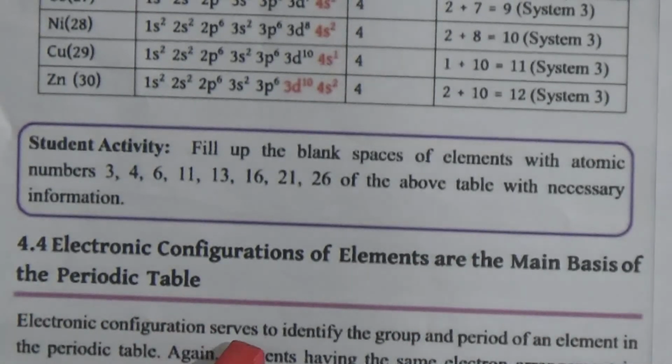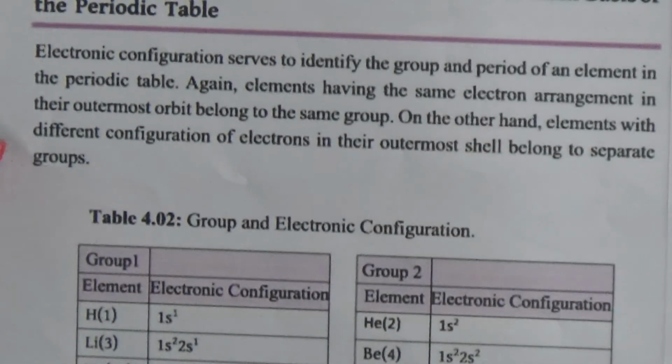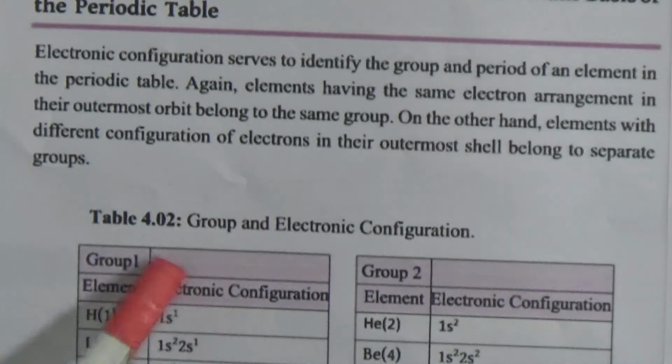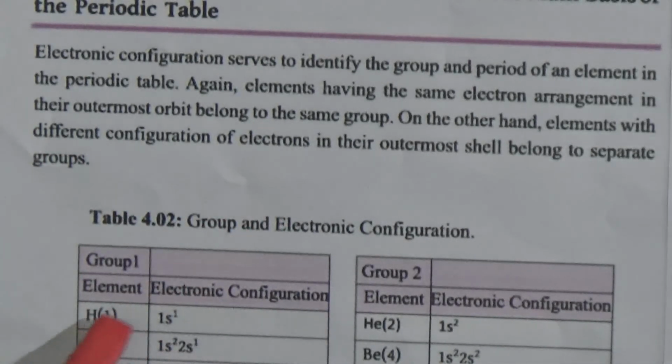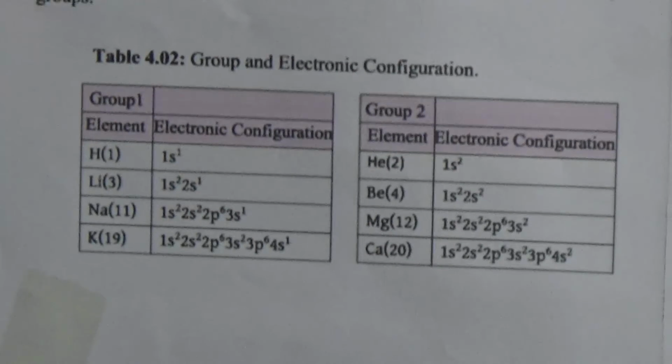The electronic configuration serves to identify the group and the period of an element in the periodic table. Elements having the same electron arrangement in their outermost orbit belong to the same group, and on the other hand, elements with different configurations in their outermost shell belong to separate groups. If you observe the first group electronic configuration, hydrogen has only 1 electron in the s orbital. Lithium also has 1 electron in its last s orbital. Sodium also has this.